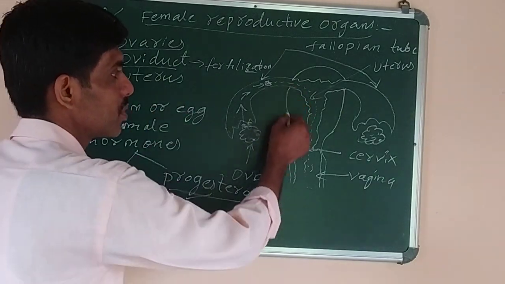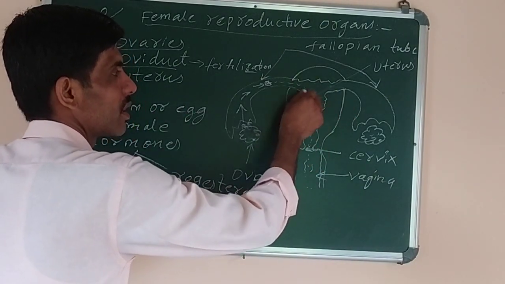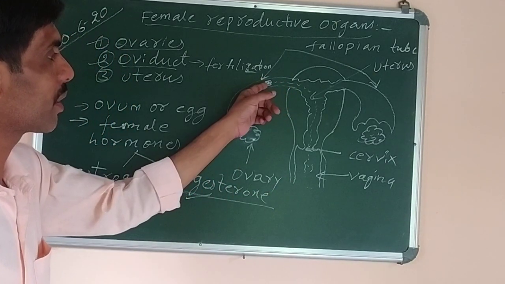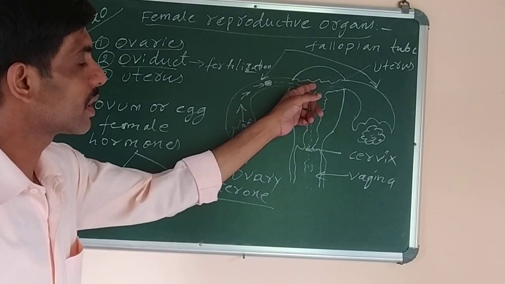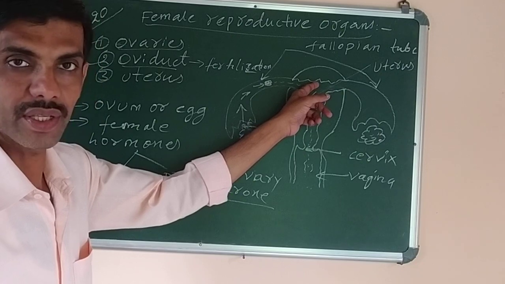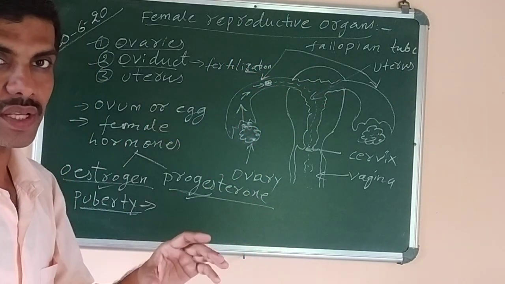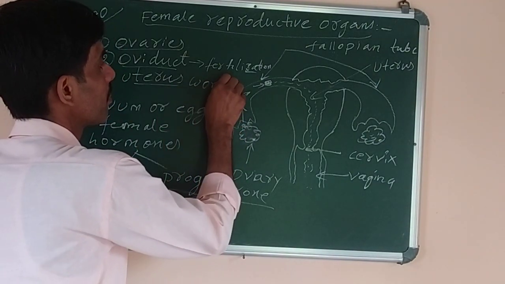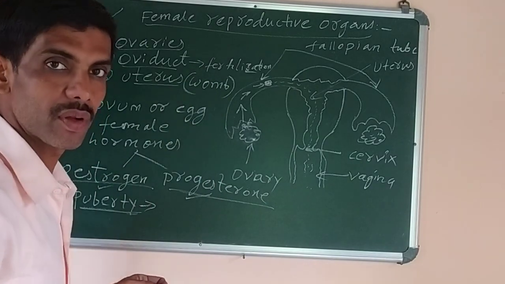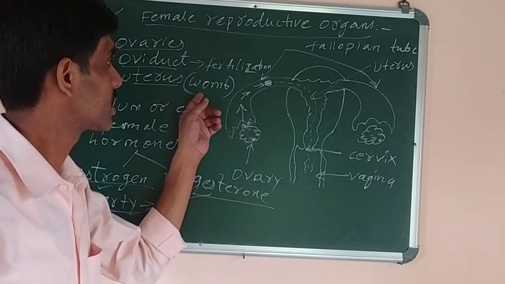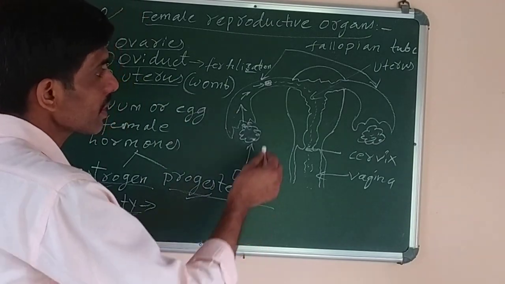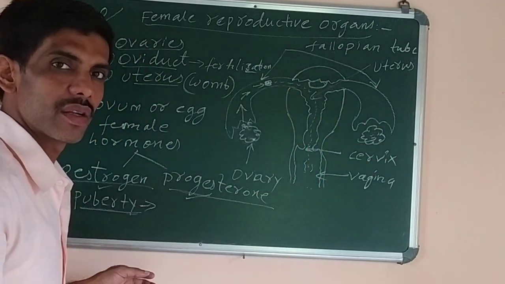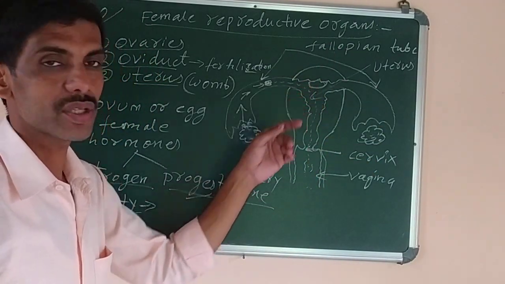Now, what is the function of this uterus? It is the place where the fertilized zygote, once the male and female gametes fuse in the fallopian tube, will move and get implanted in the wall of the uterus. The uterus is also called the womb, W-O-M-B, the place where the embryo develops and the baby grows inside the female's body. It gets implanted in the wall of the uterus and develops into a new baby. That condition is called pregnancy.